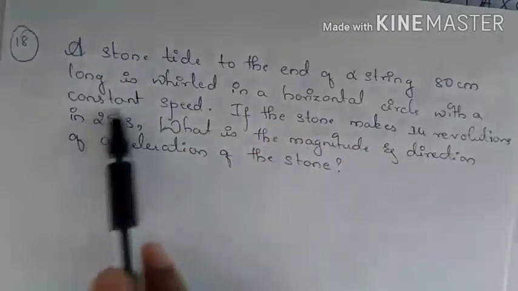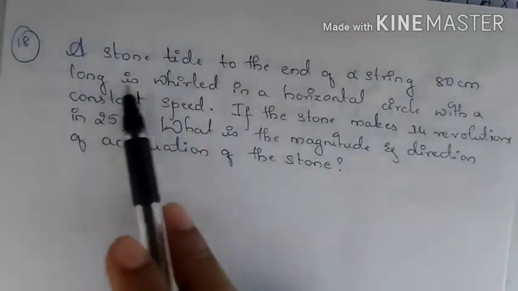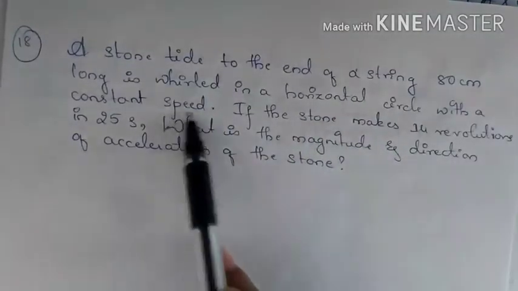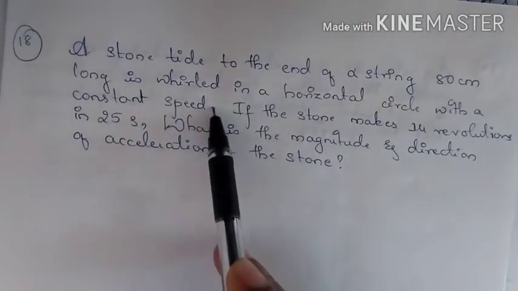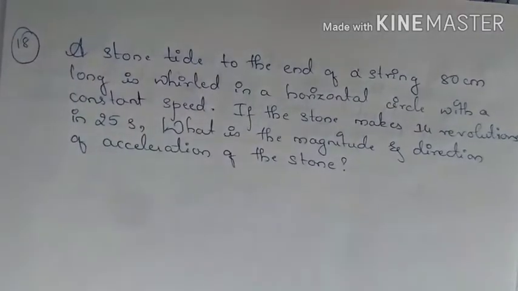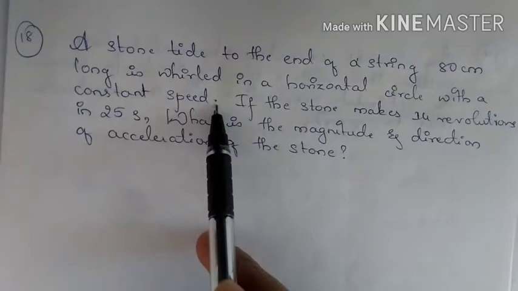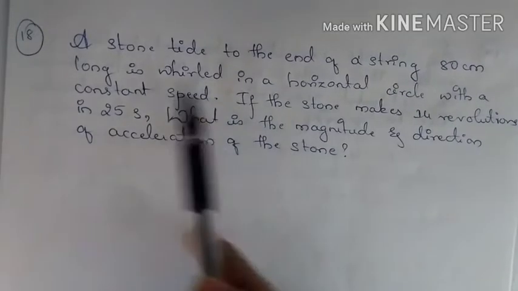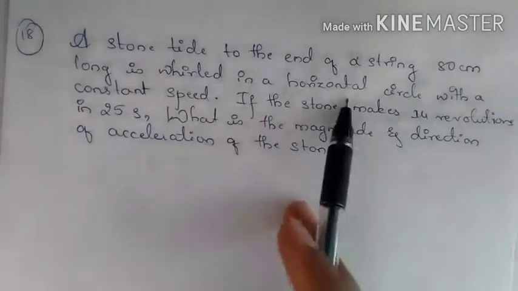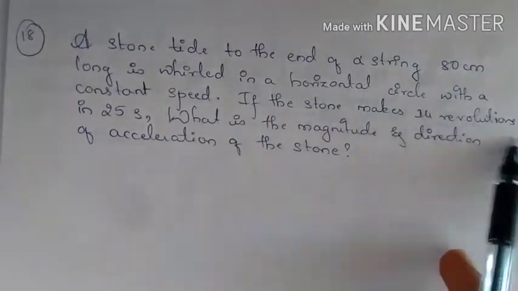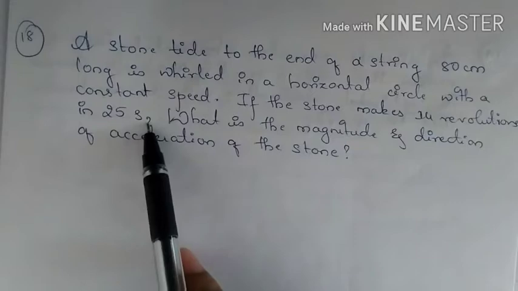80 centimeters. So this stone is whirled in a horizontal circle with a constant speed. So here the speed of the stone is not changing. So with the constant speed, the stone is whirled in a horizontal circle. Now if the stone makes 14 revolutions in 25 seconds.